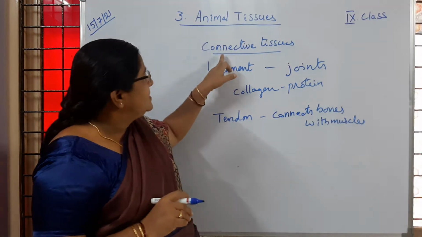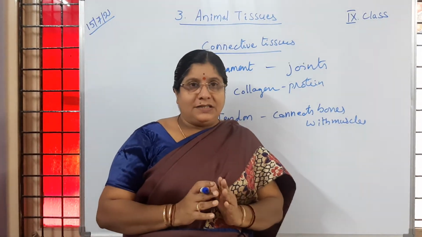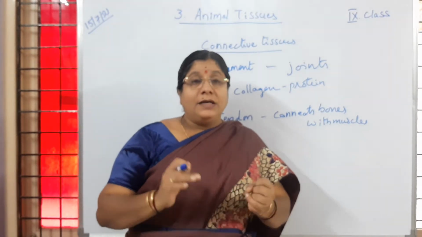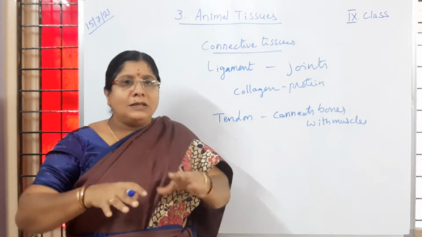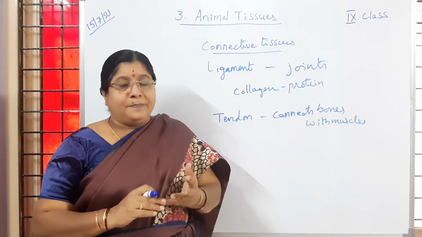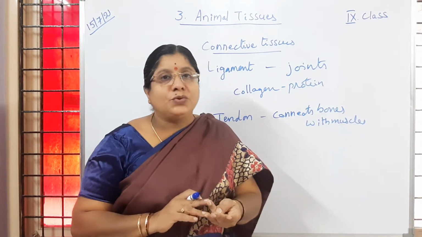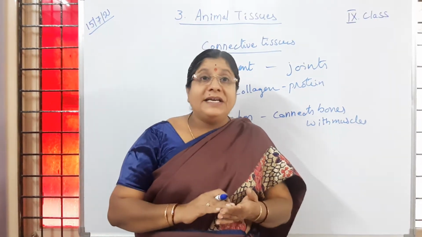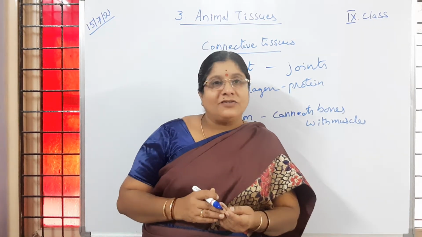So these connective tissues perform different functions. This point is to be noted. Areolar tissue, what will it do? It gives support to all the parts of the body, like a framework. Then adipose tissue helps in storing fat. Bone gives support, framework; the skeleton is made up of bone.